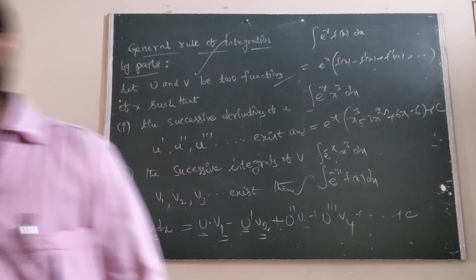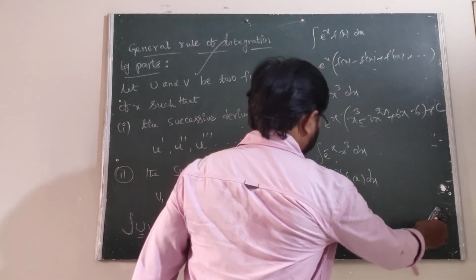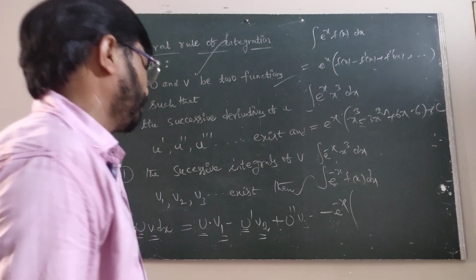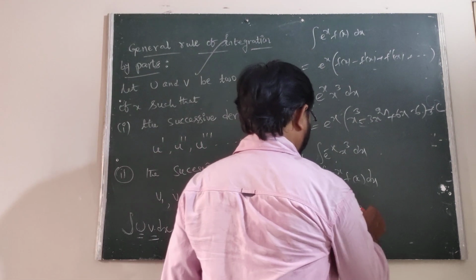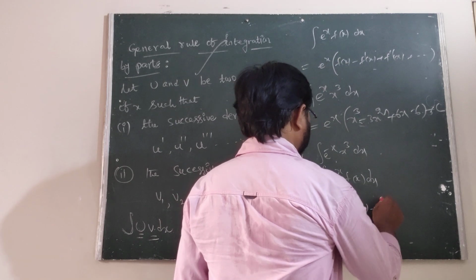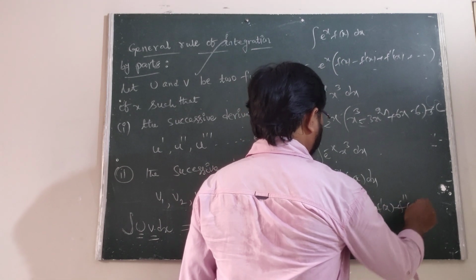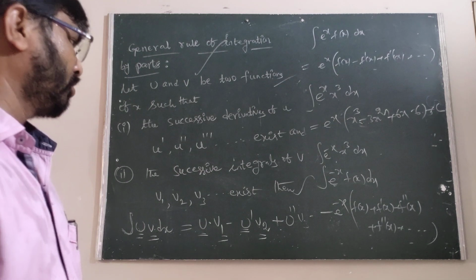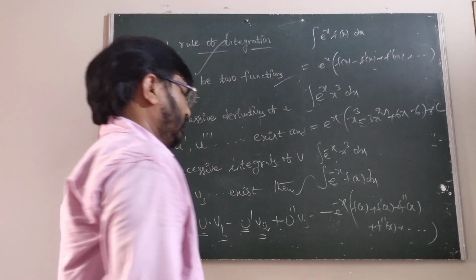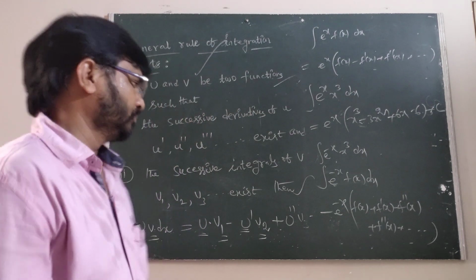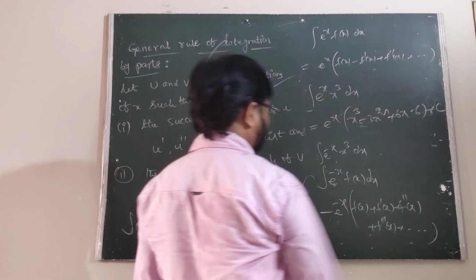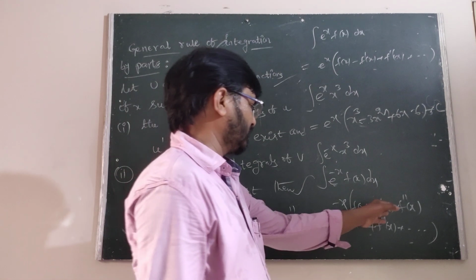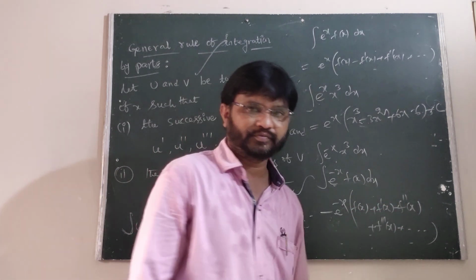Integral e power minus x f of x into dx can be written as minus of e power minus x, then you can write f of x plus f dash of x plus f double dash of x plus f triple dash of x, and so on. This is the form.